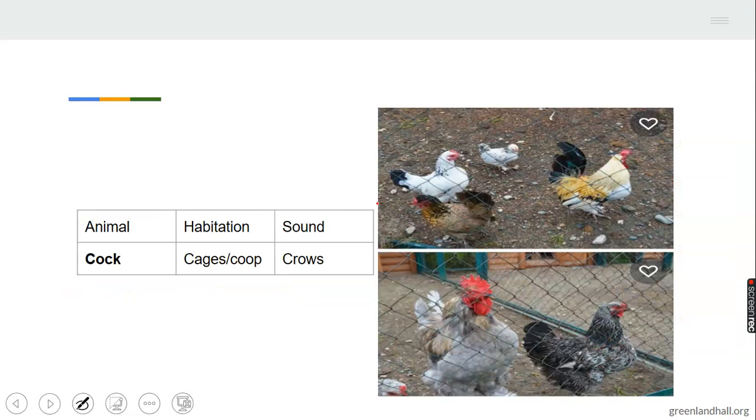Okay, the next animal we have here is the cock. You know, the cock is male. If it's a female, we call it hen. And we call their little ones chicks.